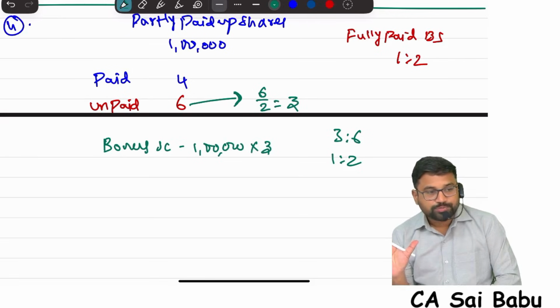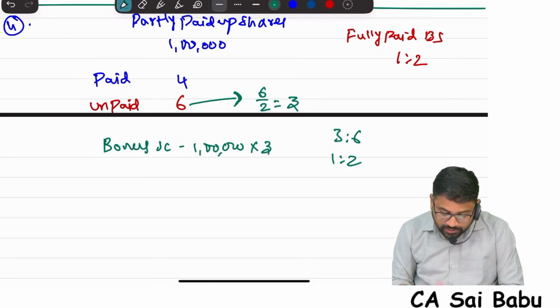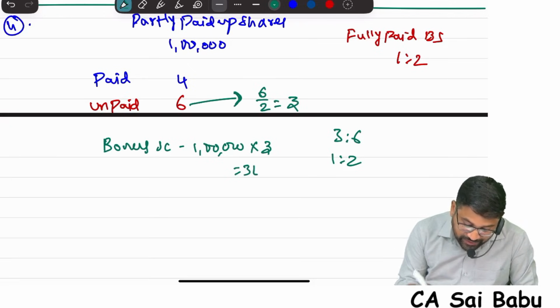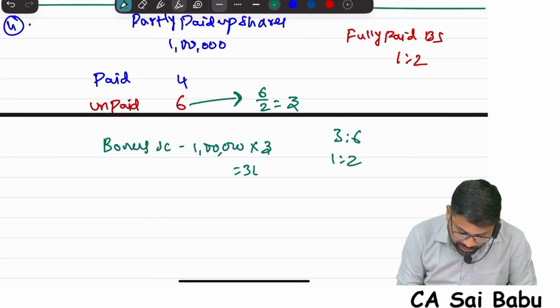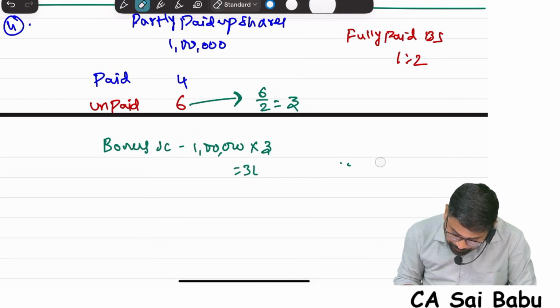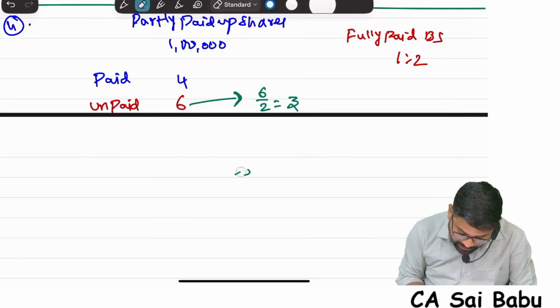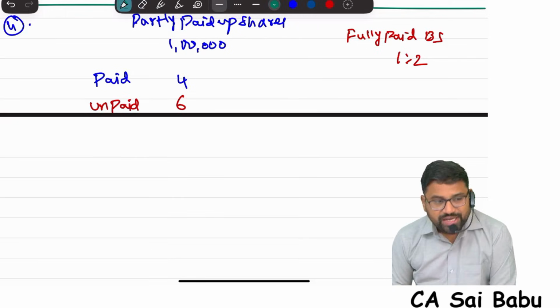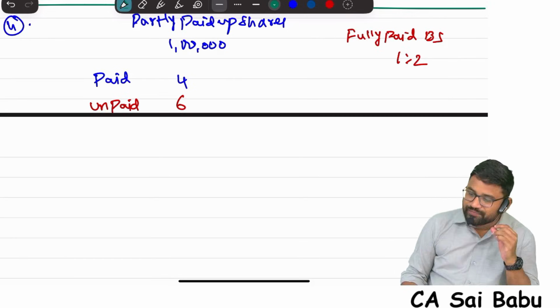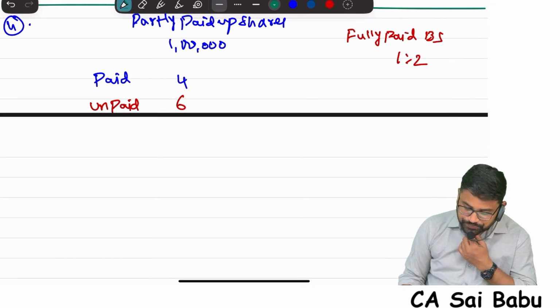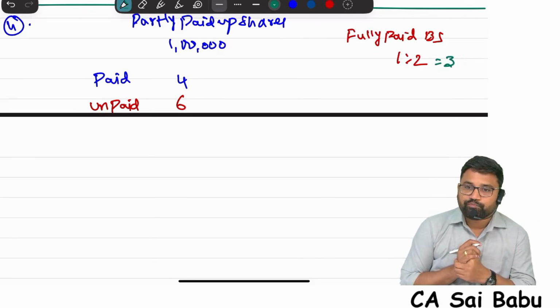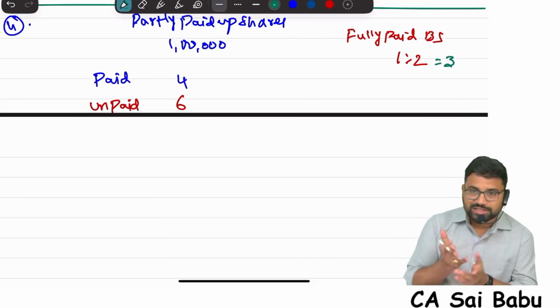Sir, one small mistake. Please listen. 1 lakh into 3 will be 3 lakhs. I will make one small correction here. Everybody please think. For example, what is the ratio in which fully paid bonus shares are given? 1:2. That means total how many parts? 3. 2 parts, 1 bonus, 3.